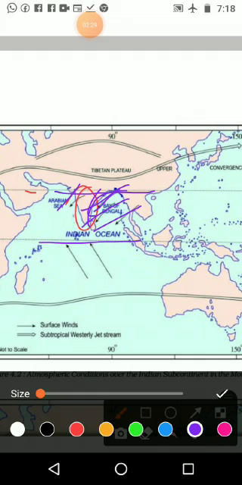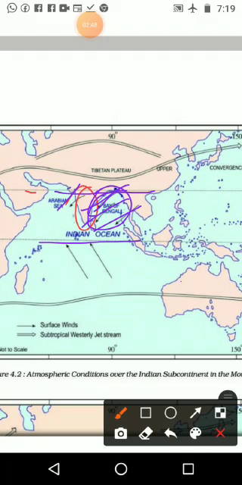It is coming through the Bay of Bengal. In the month of January, what is the climate condition of North India? That is the winter season. At the same time, in the middle part of India, the rainy season has already finished and the winter season has started. So the wind is moving from the Tropic of Cancer to the equatorial region, in the southwestern side. You want to remember which side it is: southwestern side.